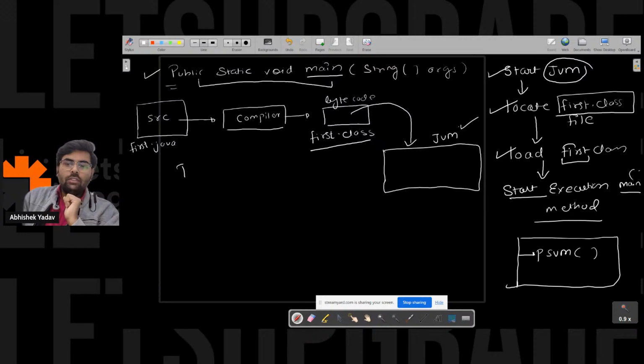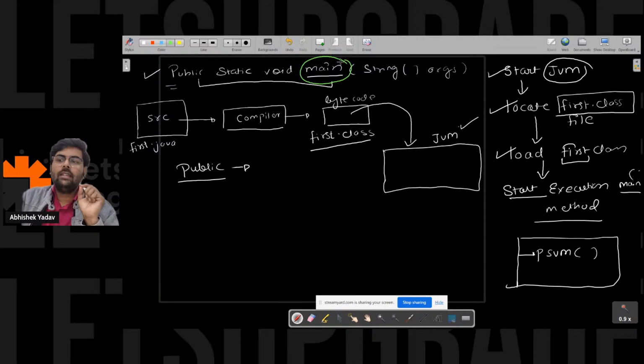Then why have I used the keyword public? Public is nothing but the access modifier. That means you can access this main function from anywhere. From anywhere means from another class you can access, from another package you can access, from another method you can access. So you can access this main method from anywhere. That's why I have used the public keyword here.